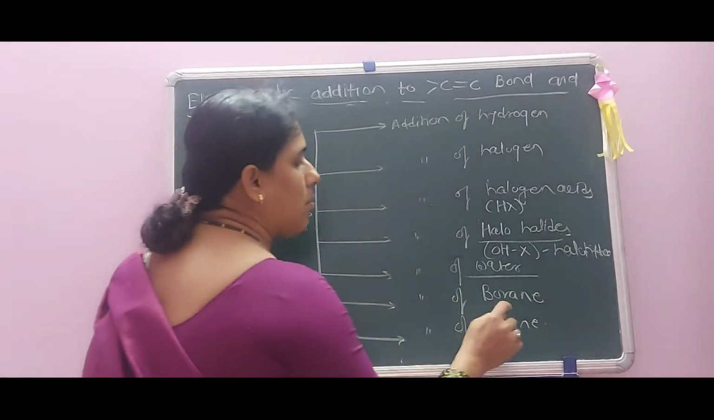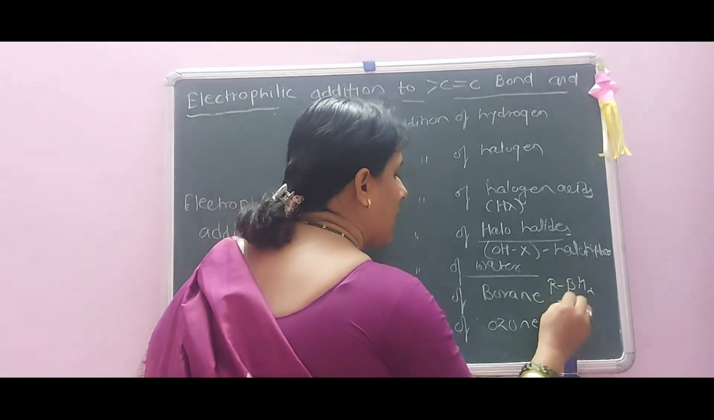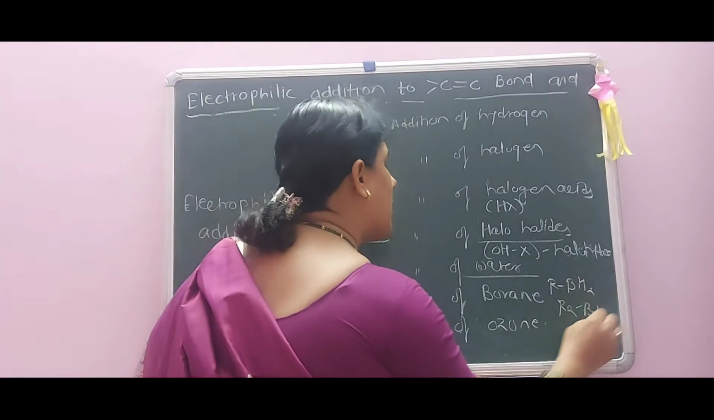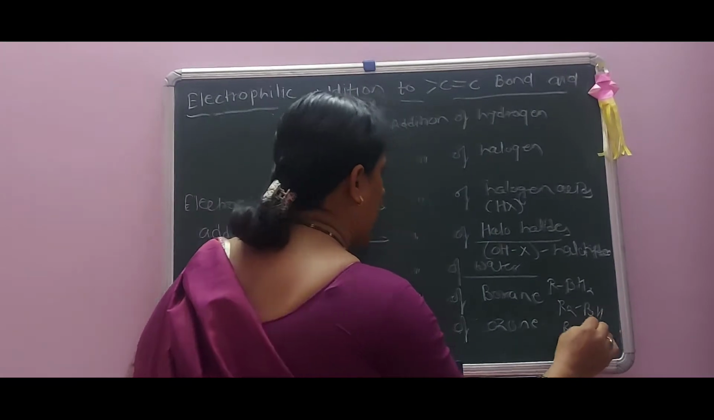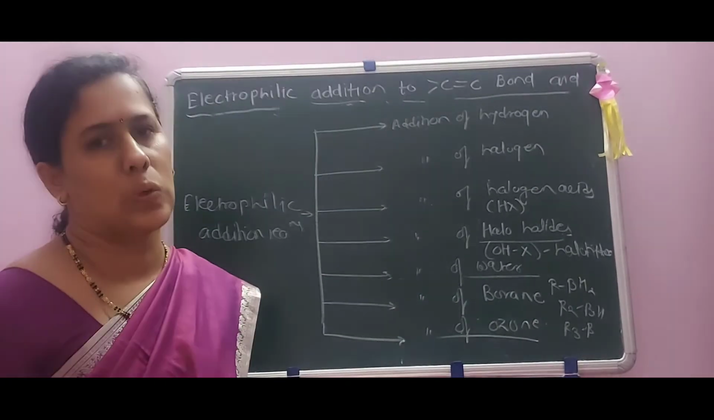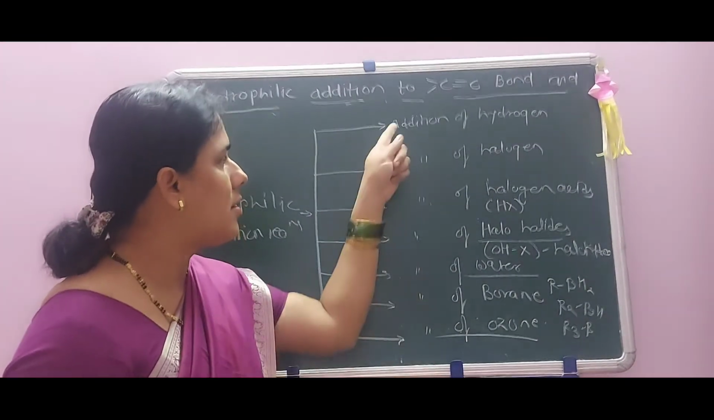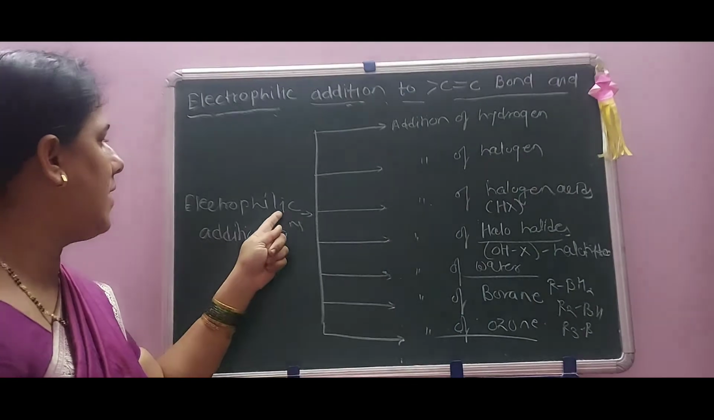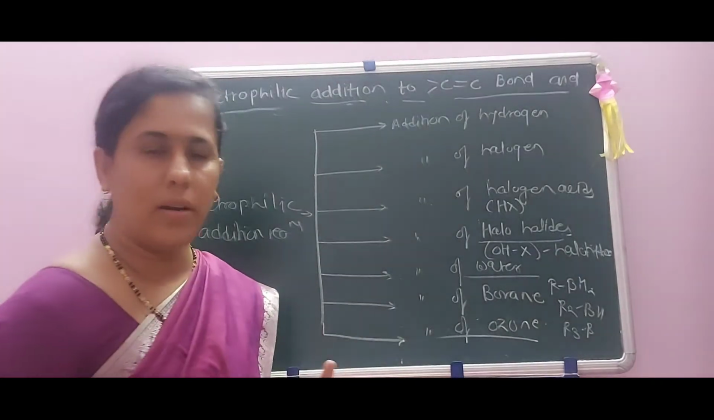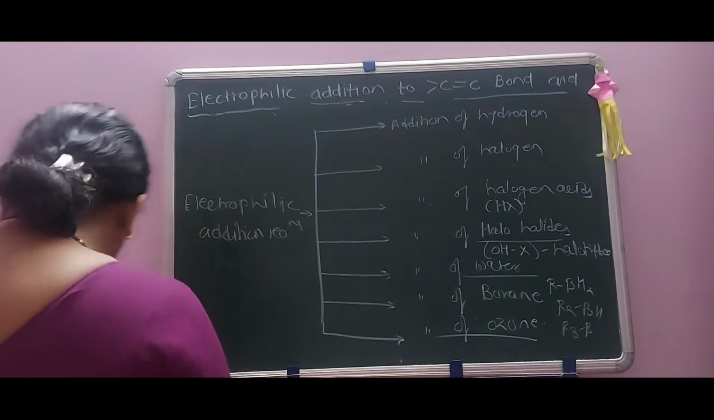Halohydrins. Here addition of water, hydration. Okay. Addition of boranes, that is RBH2, R2BH and R3B. And addition of ozone is nothing but the ozonolysis reactions. So one by one we have to discuss here. That is the electrophilic addition towards the carbon-carbon double bond.